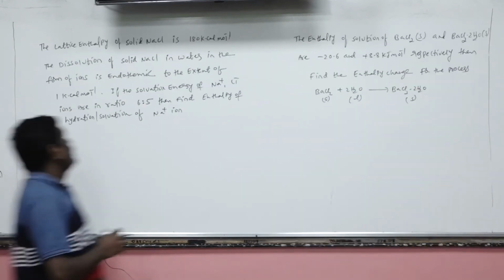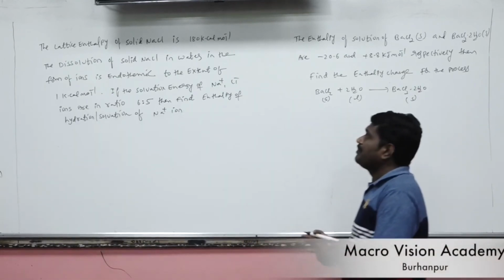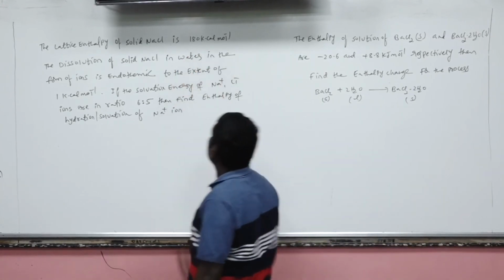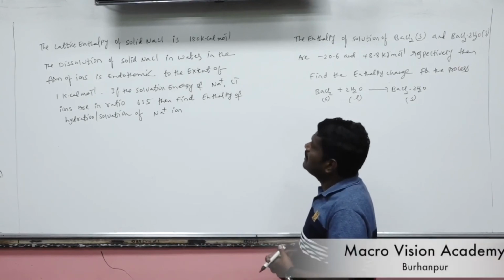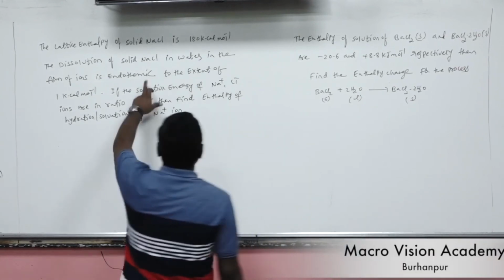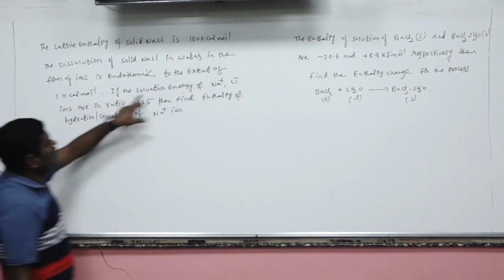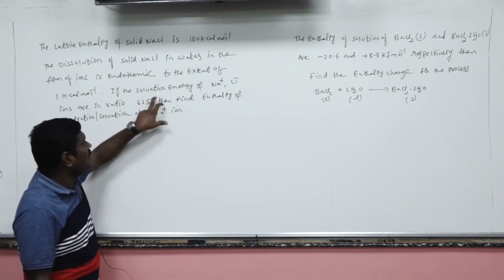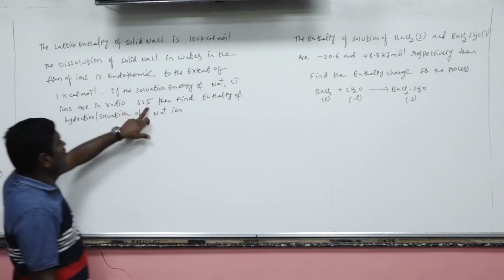Now, come to the lattice enthalpy problem. The lattice enthalpy of solid sodium chloride is 180 kilocalorie per mole. The dissolution of solid sodium chloride in water in the form of ions is endothermic to the extent of what? 1 kilocalorie per mole. If the solvation energy, nothing but the hydration energy because the solvent is water here, of Na plus and Cl minus ions are in the ratio of 6:5.